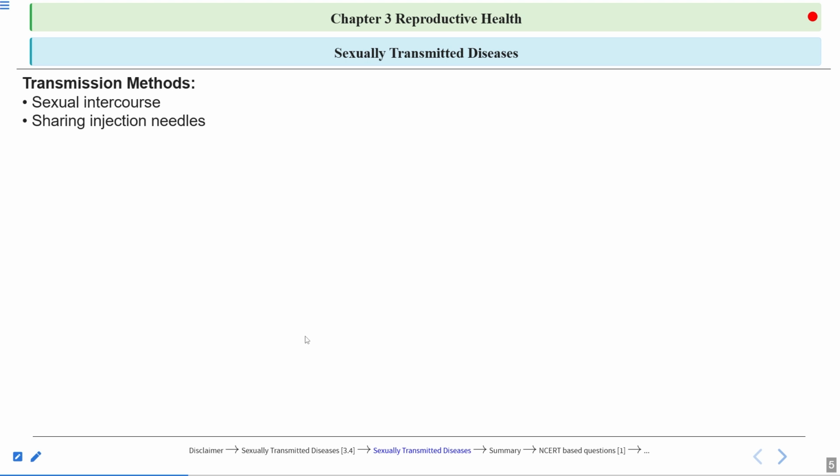Then these STDs can be spread by sharing injection needles also. Okay, so they can be spread through the blood, you can say.